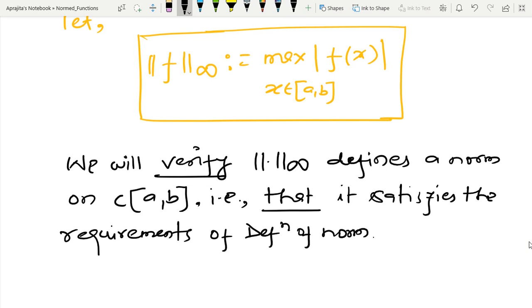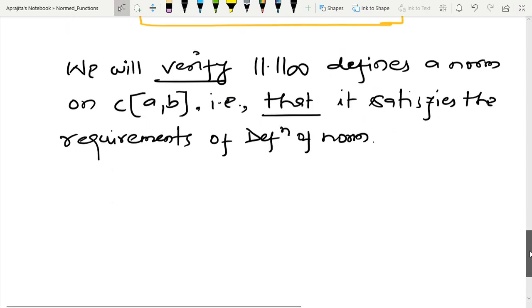So here you can see that the first point is very clear.